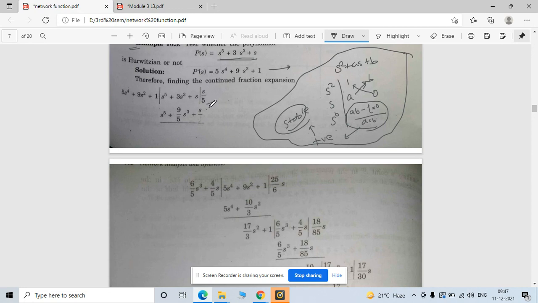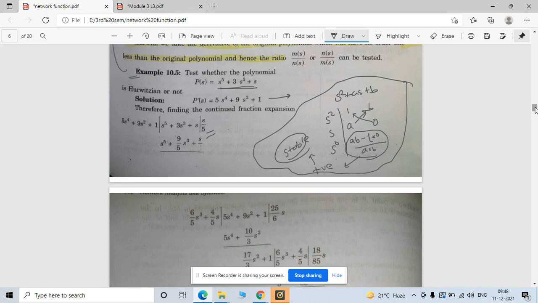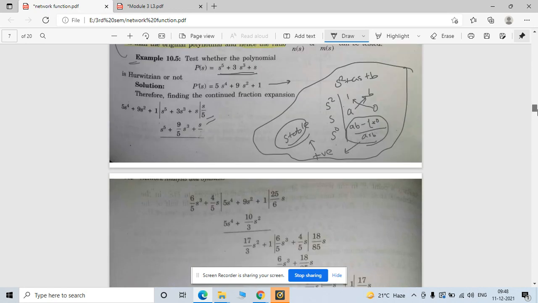This is the same: you have to divide this function by this, and observe the quotient, what you will get. It is either positive or negative. If it is negative, then your system does not follow the Hurwitz criteria.